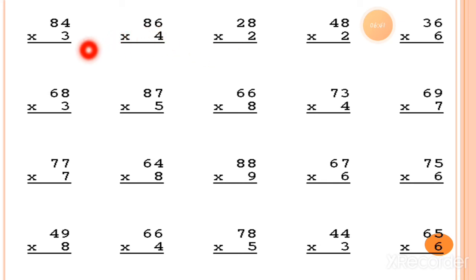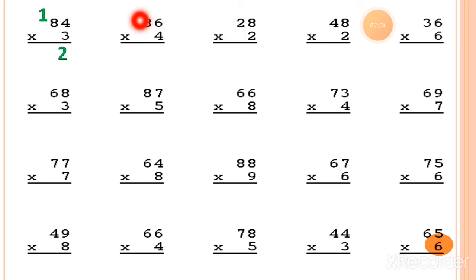Let's start solving it. Here is 3 4s. We have to take first the ones column. So 3 4s is equal to 12. So we can put 2 under the ones column, and 1 will move as a carry forwarded number at the tens column.